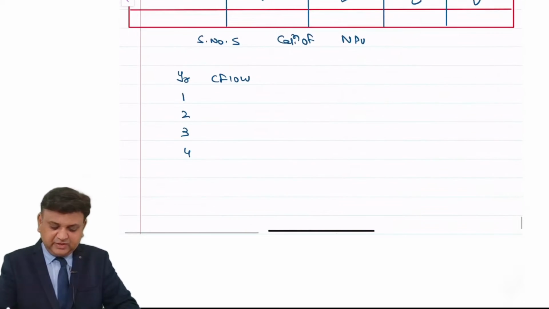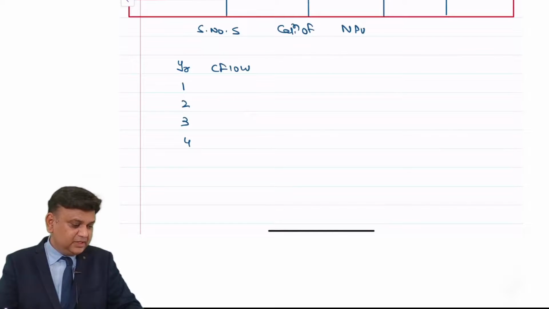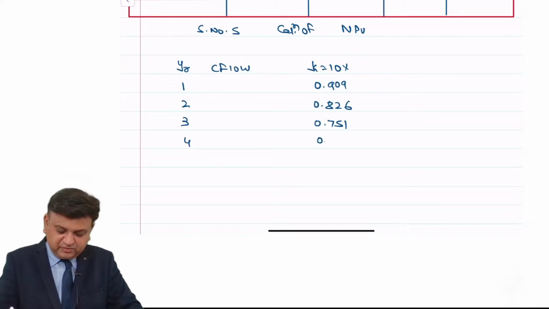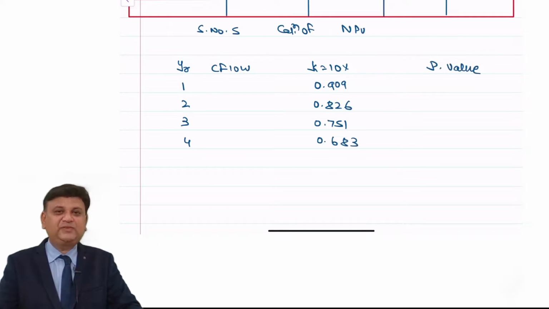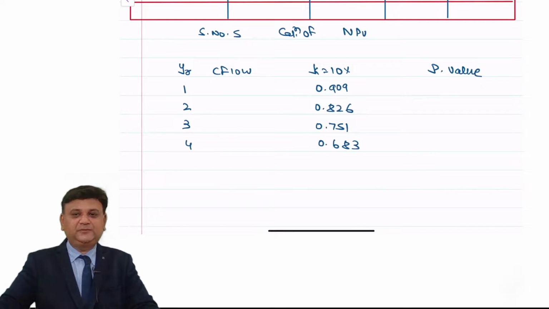Whatever the cash flows that we have, that will be discounted at the given cost of capital, that is over here 10%. We have been provided its factors also in the question. It will be discounted in present value term. There is no investment, dear students. Why? Because it is an existing machinery. So whatever is the present value of the cash inflow itself is NPV. I request you to write down the NPV answer.